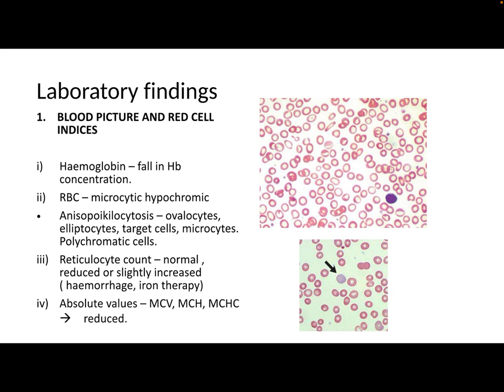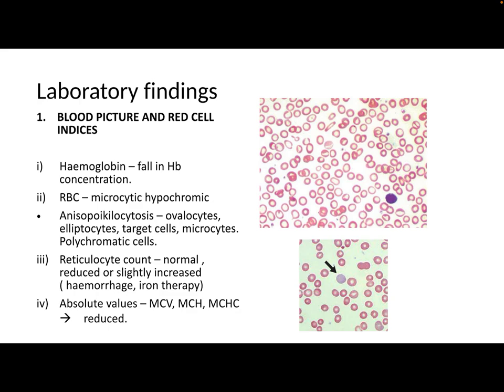Now coming to the lab findings in iron deficiency anemia. First we will see what are the changes occurring in the peripheral blood. First of all, the hemoglobin level will be lower than normal because the synthesis of hemoglobin needs iron, and if there is deficiency of iron, the hemoglobin synthesis will be compromised and there will be a fall in hemoglobin concentration in our blood.